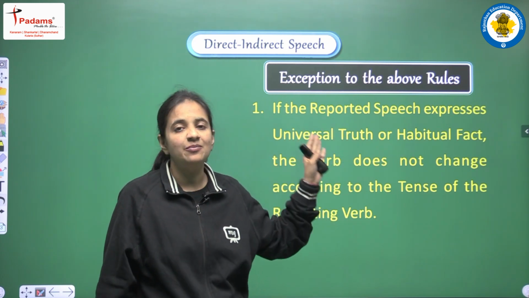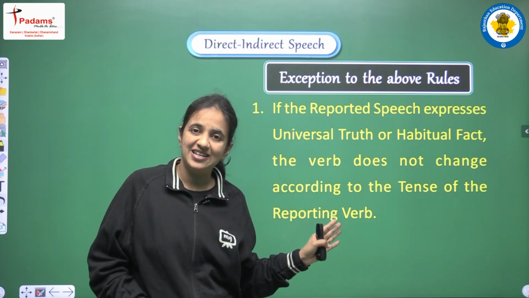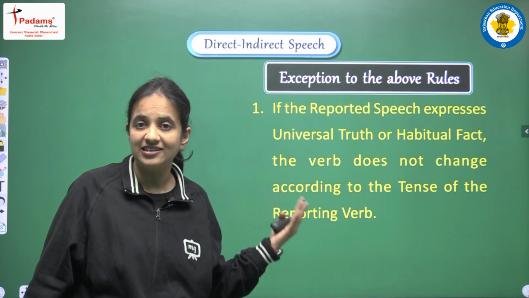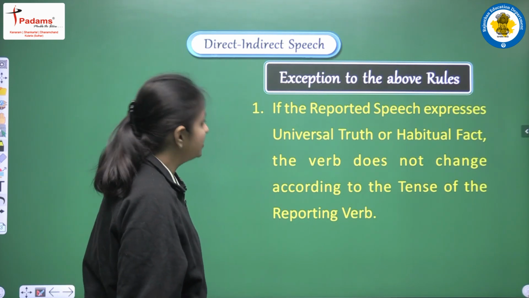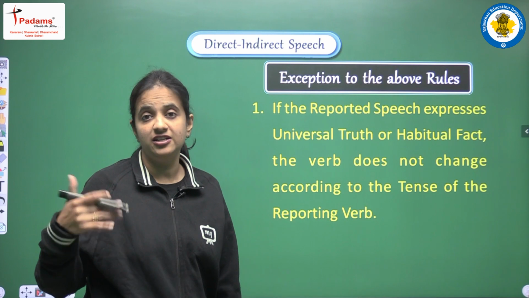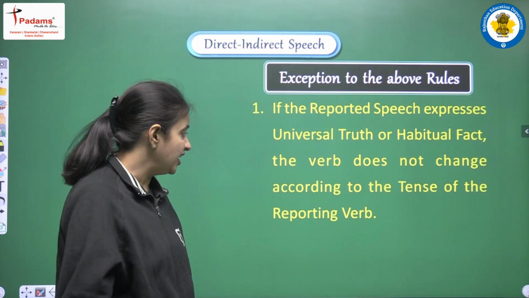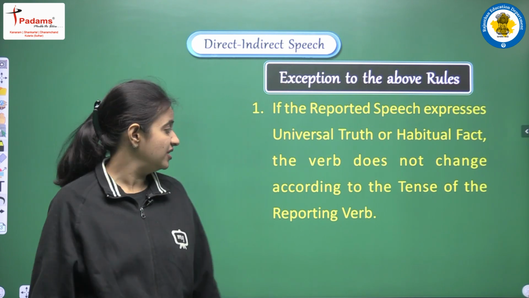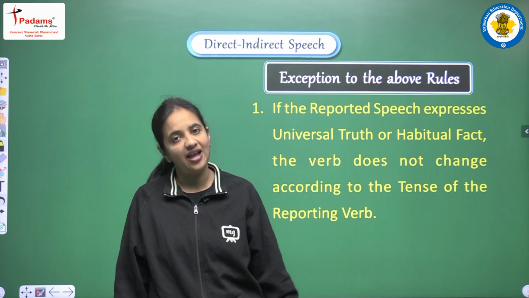If we get these exceptions, what do we have to do? So let's read these exceptions. Let's read the next rule. If the reported speech expresses universal truth or habitual fact, the verb does not change according to the tense of the reporting verb. So this is the first exception that we are having here.